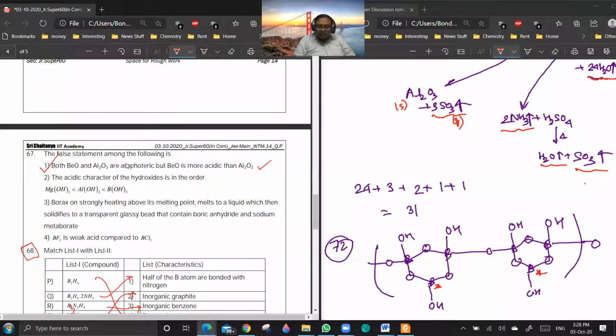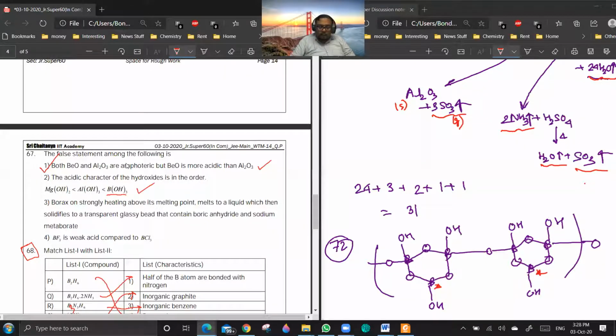Okay, let me check others. The acidic character of hydroxides will decrease down the group. B, Al and Mg. Okay, 1 minute. Magnesium and aluminium belong to the same period, right? Yes, sir. And boron will be most acidic among them. As you go from left to right, charge density increases and acidic character increases. So this is also a correct option. Are you getting the point?